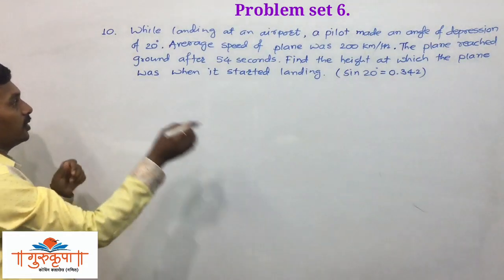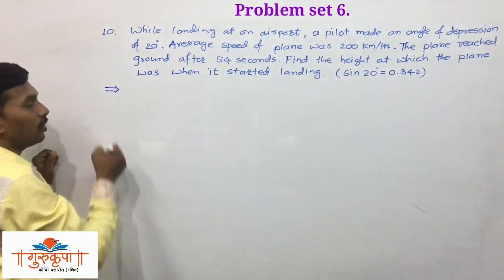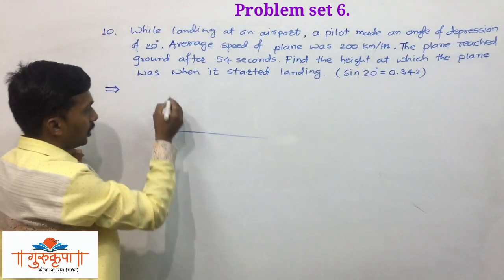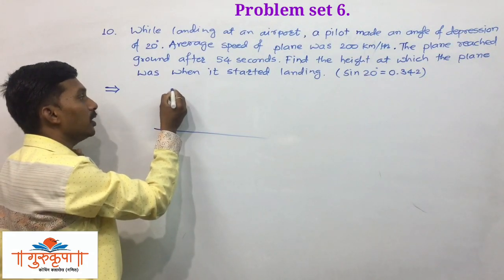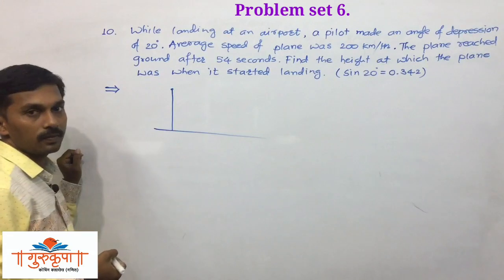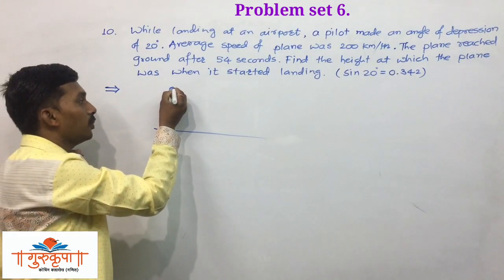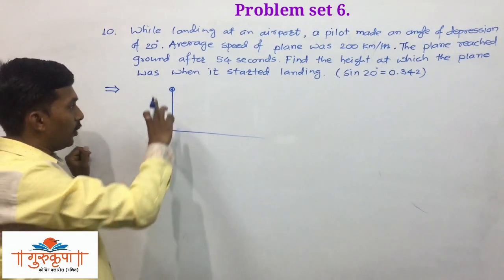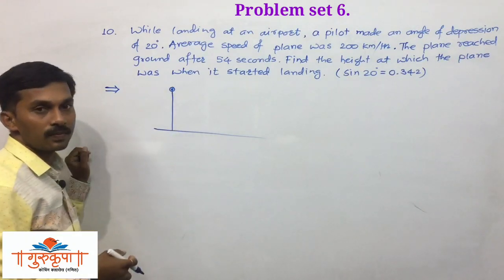Now here we have the situation of landing of a plane. Let it be a ground level, and suppose the plane is here. This is the point from where the plane started landing, and we have to find the height of this point from the ground level.